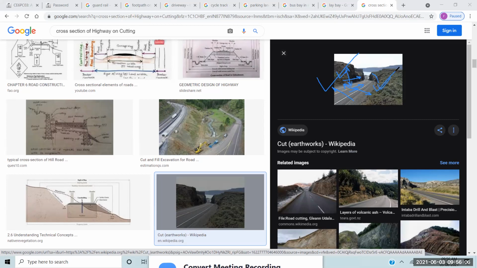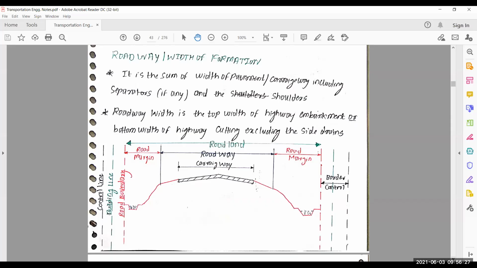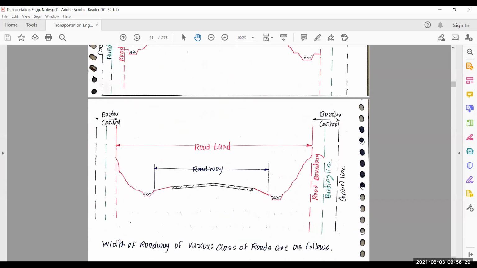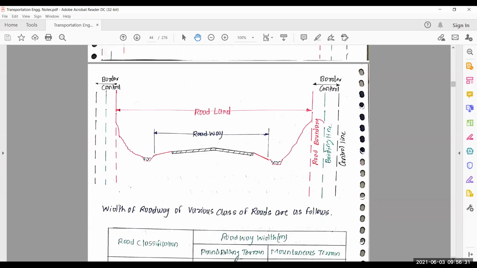We show side drains on both sides, but we do not include our side drains in the roadway width, because roadway width is the width of pavement and width of carriageway or width of separator or width of shoulder. So I think it is clear? Yes, sir. Okay. This is your cross section of highway on cutting.